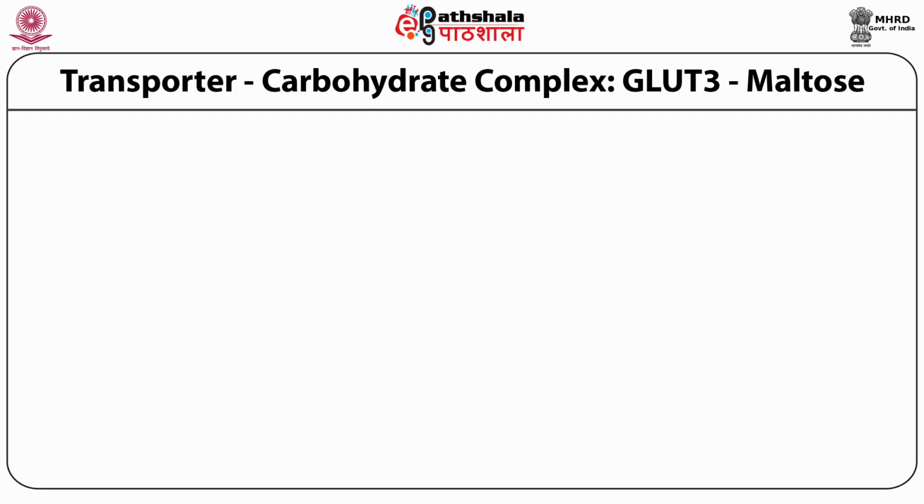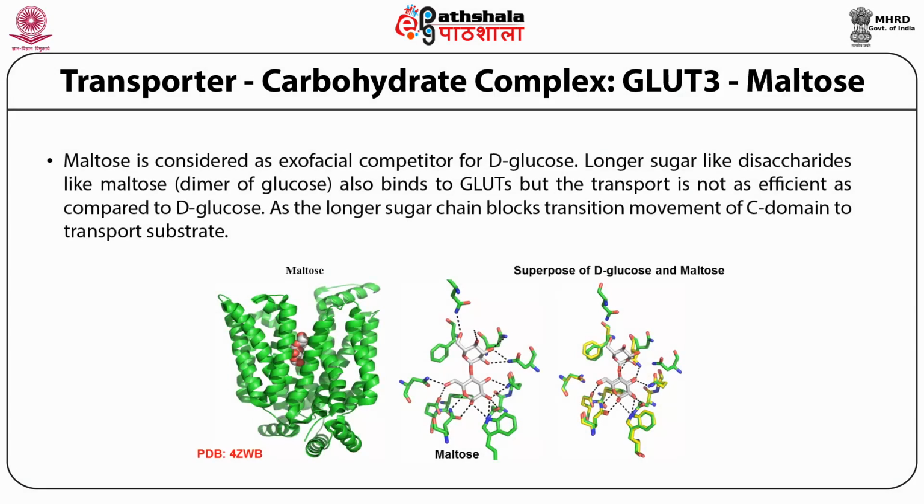As we saw in the previous slide, they tried different types of sugars to see how GLUT3 can transport the sugar across the membrane. So they were puzzled by the different sugars showing different specificity and different transport mechanisms. So the researchers went on to make a complex with a disaccharide, which is maltose. Maltose is also considered an exofacial competitor for D-glucose. It is a longer sugar, a disaccharide, a dimer of glucose. It also binds to these GLUTs, but the transport is not as efficient as compared to D-glucose.